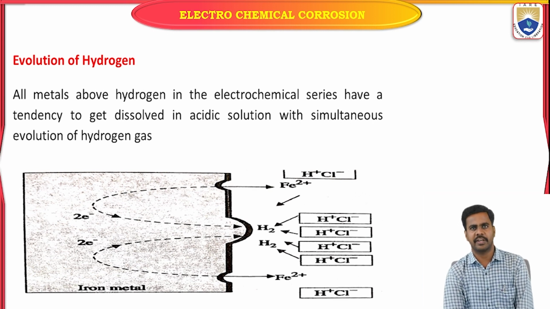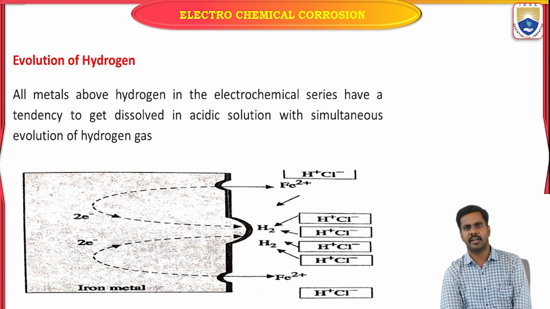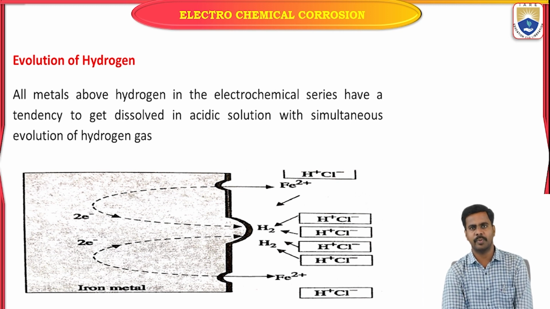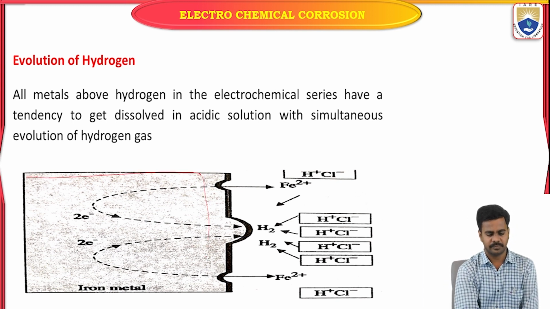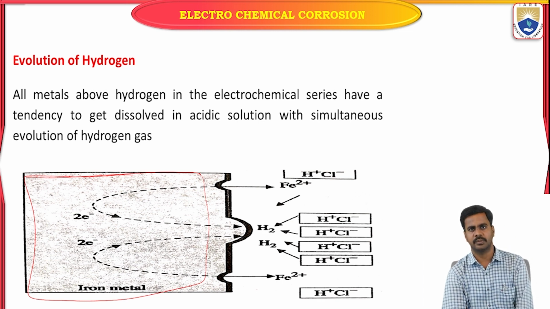Similarly, evolution of hydrogen. When the evolution of hydrogen mechanism takes place, the cathodic environment should be acidic. Here also, suppose you take a metal surface. The oxidation reaction is the same.